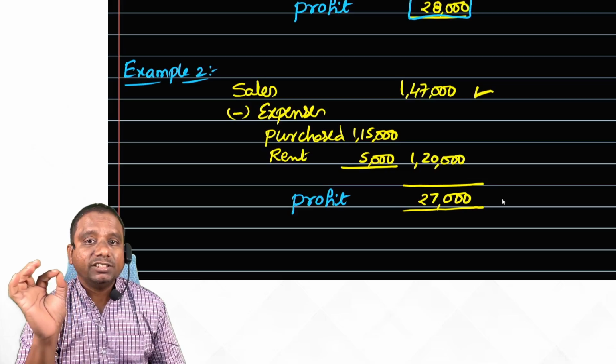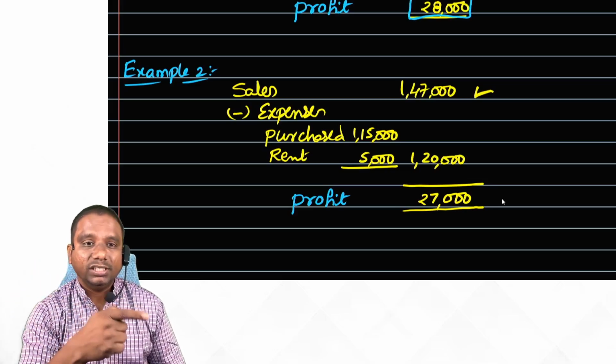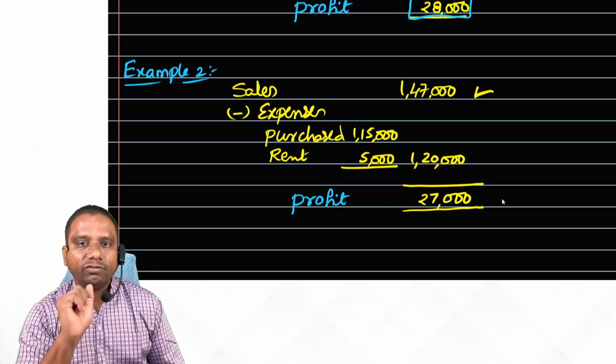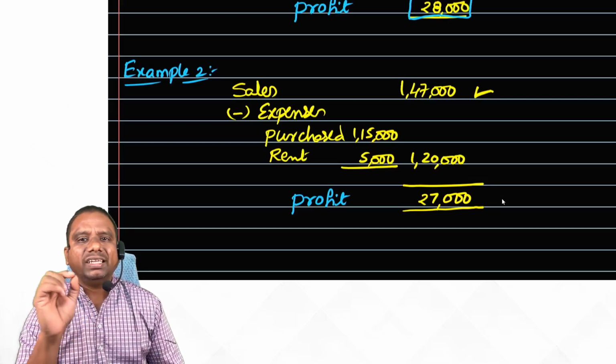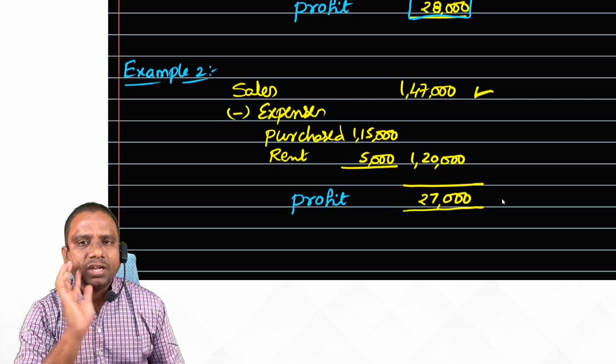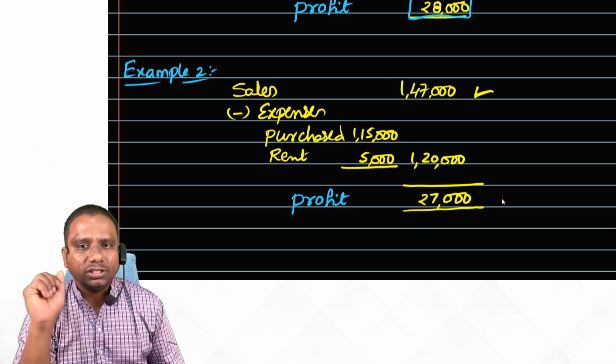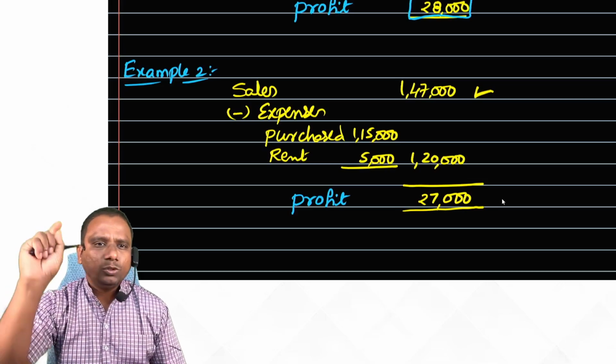So we have purchased goods for 1,15,000. It is given in the problem. Rent we have paid 5,000. It is also given in the problem. Total expenses incurred 1,20,000. Now what is the difference here? 27,000. Sir, this is the profit, sir. How many of you have done like this?